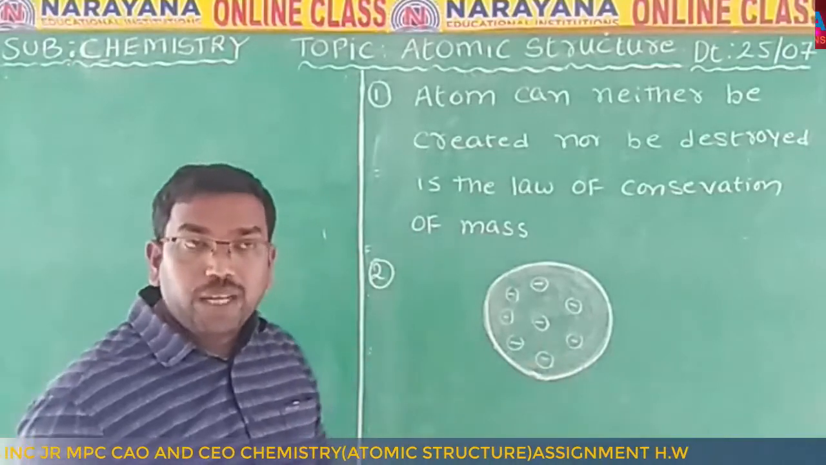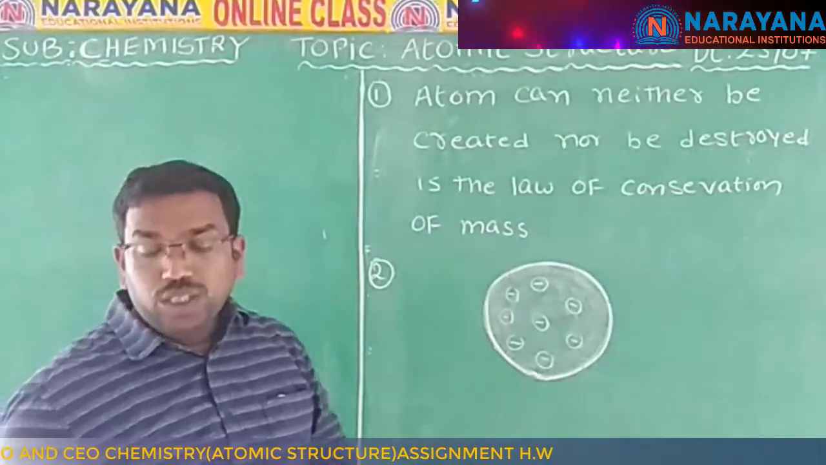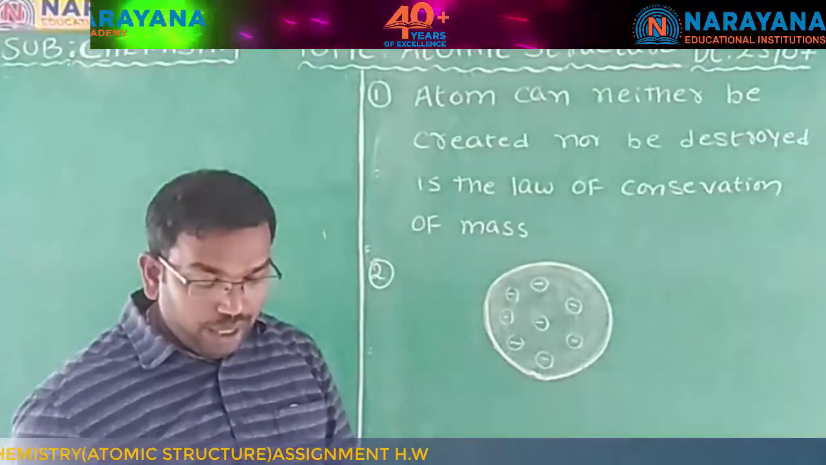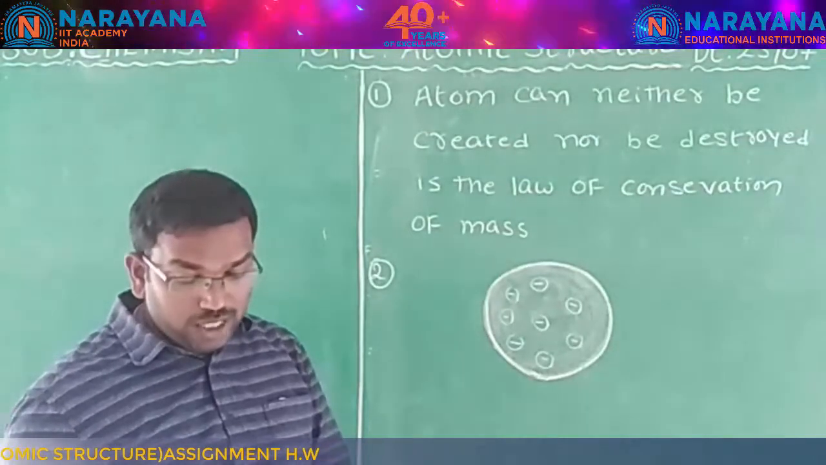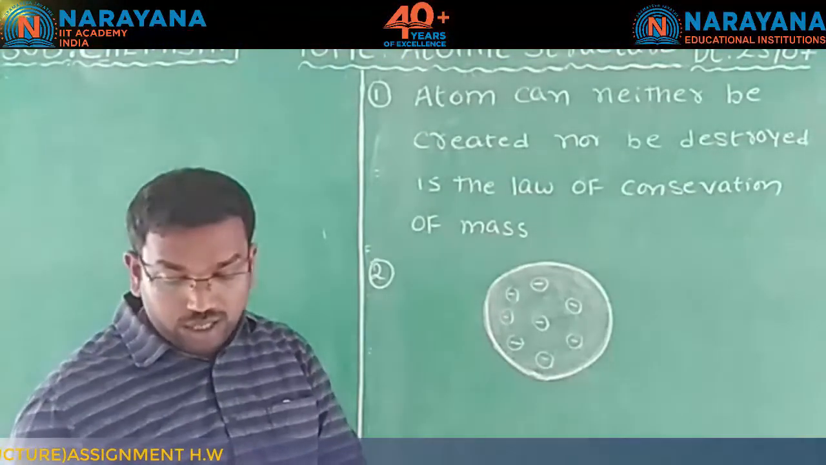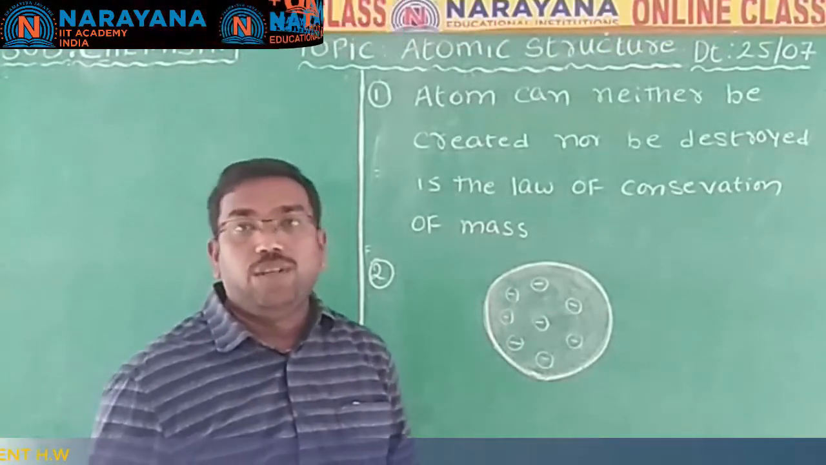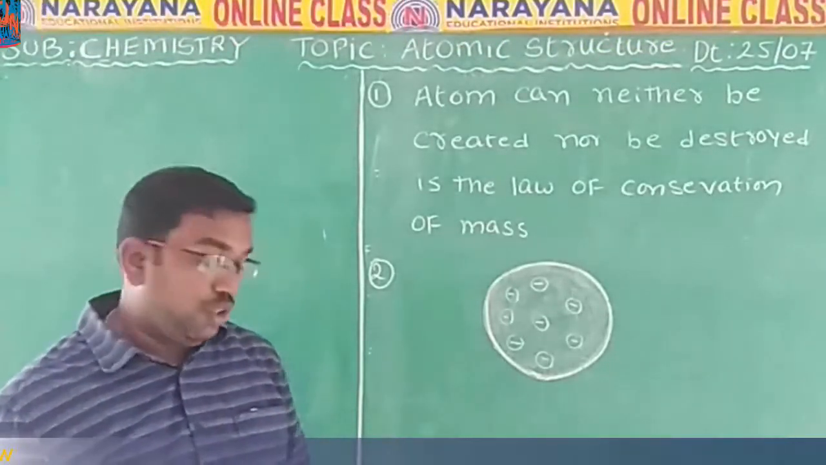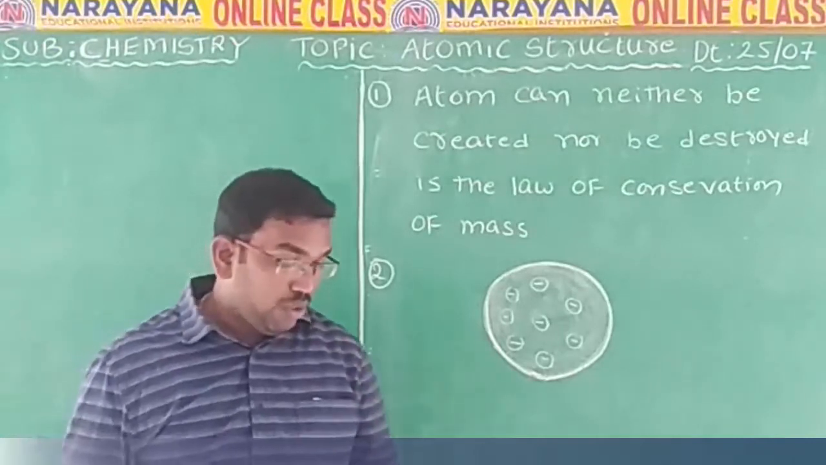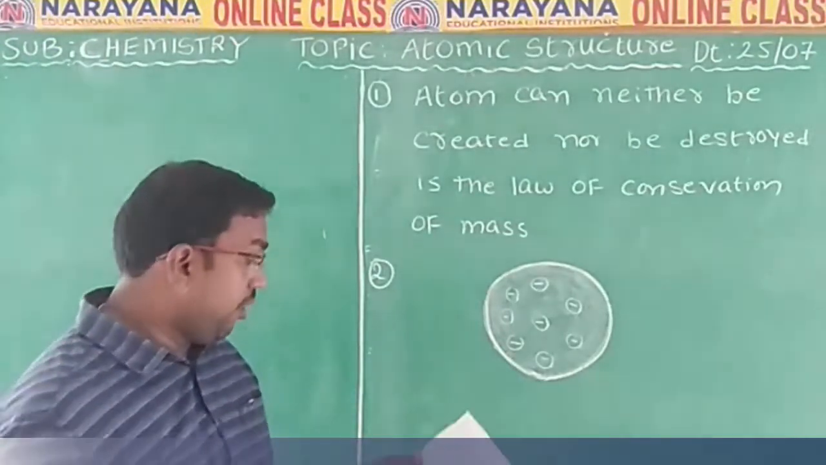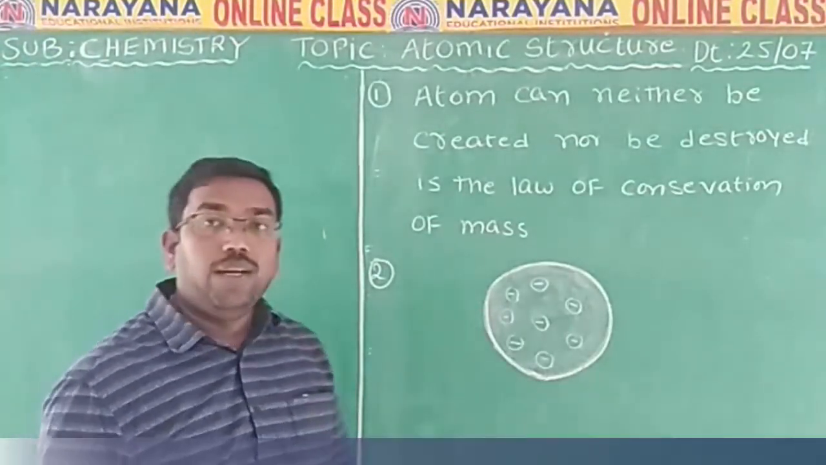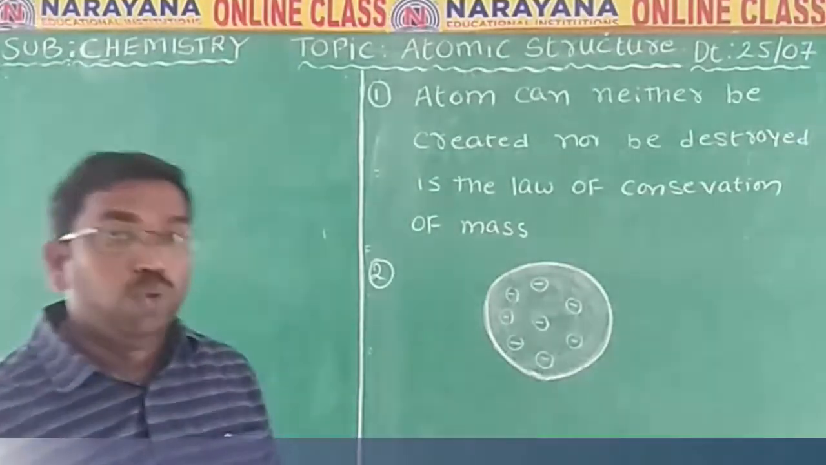What is the wrong statement here? The discovery of the atomic nucleus. The atomic nucleus was discovered by whom? Rutherford, not by J.J. Thomson. Okay, so this is about today's homework questions. Only 2 questions are there.